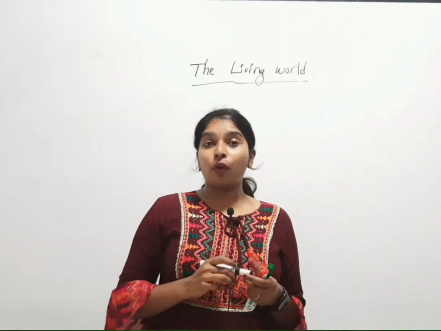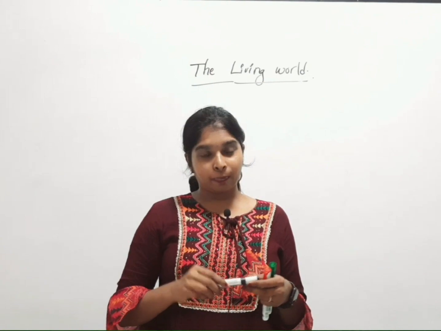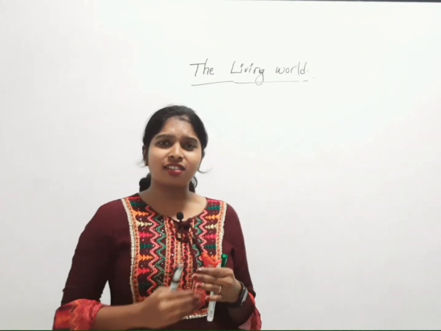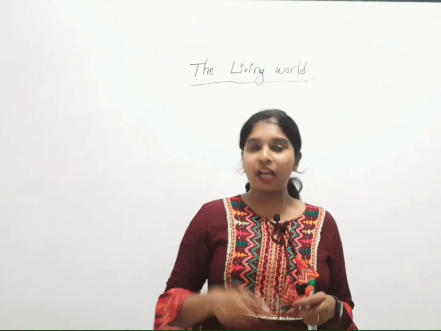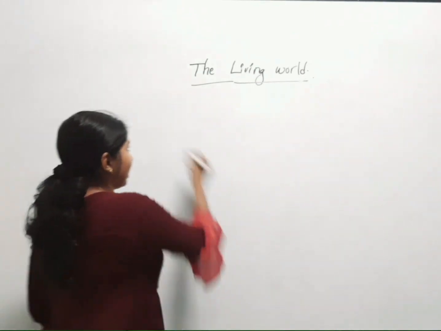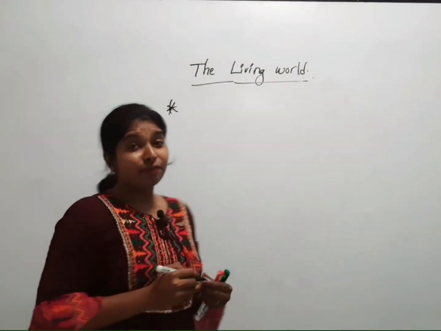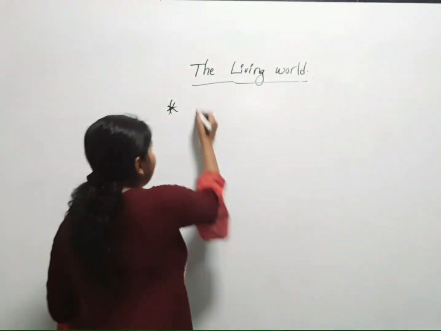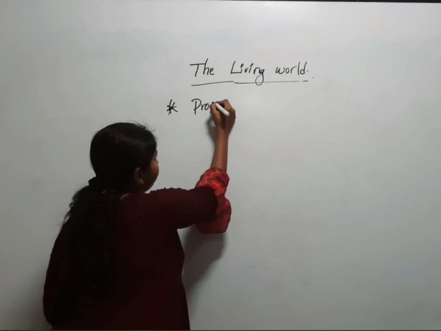formed 3.6 million years ago. Okay, so to define a living organism, what are the characters that will be very helpful? Let's study. So the first and foremost character, the living system should have the protoplasm.